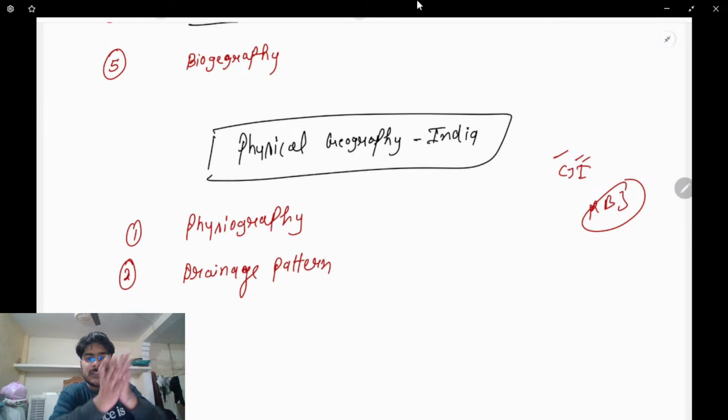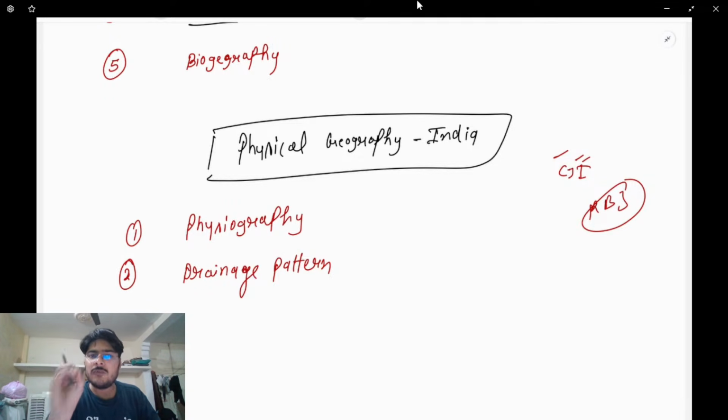Then overall, what is the water sharing? 80-20%. 80% will be with Pakistan, 20% with India. Who brokered this? The World Bank in 1960. So all those things related to the drainage system, we're going to talk about them.